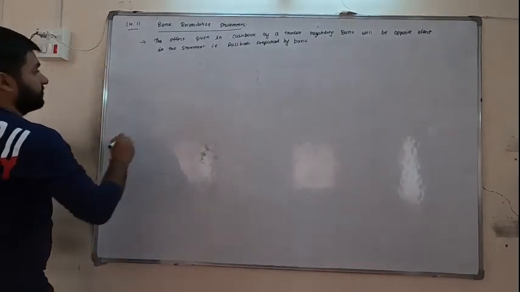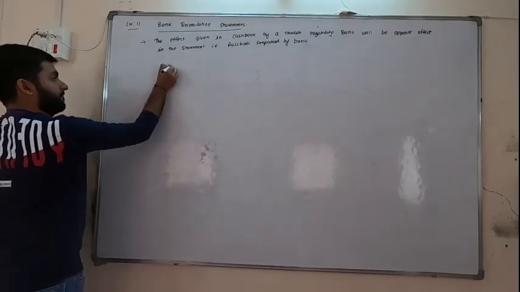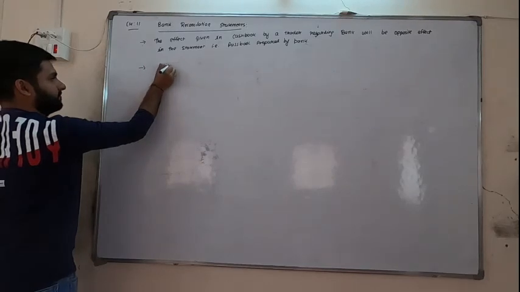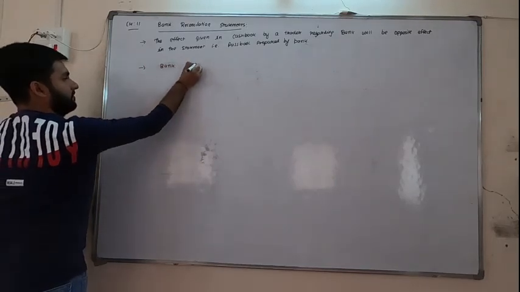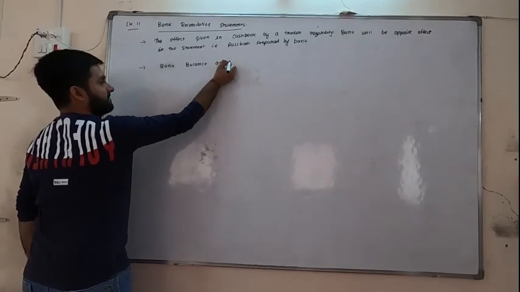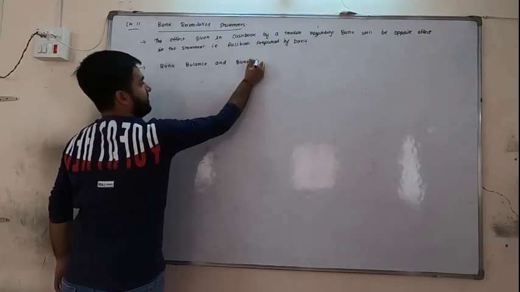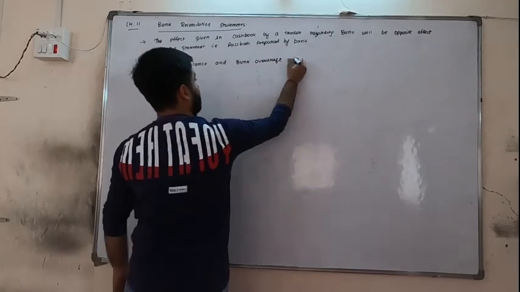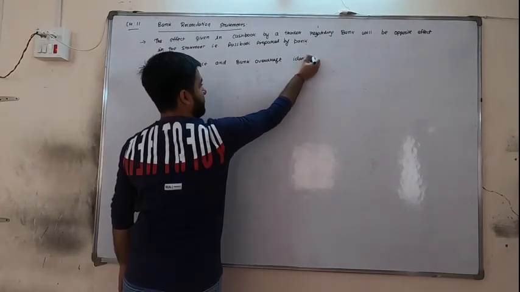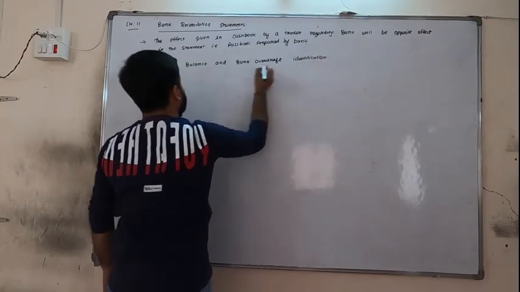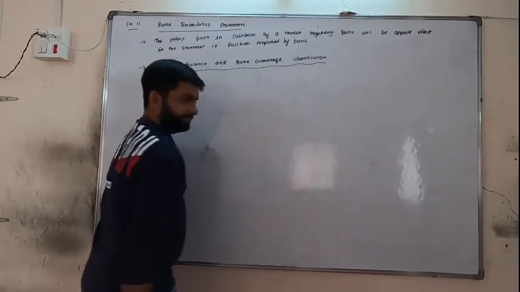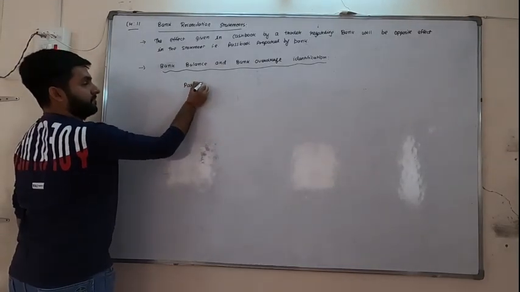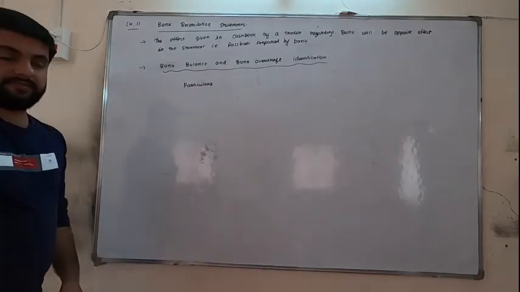So, for that thing, now we are writing. Now we will give the heading and we will write bank balance and bank overdraft identification. Bank balance and bank overdraft identification. How to identify them? Particulars.